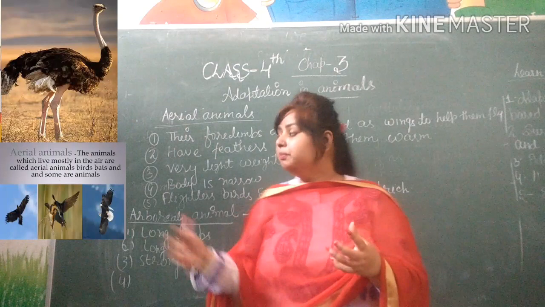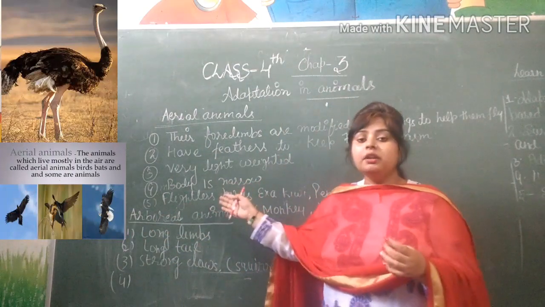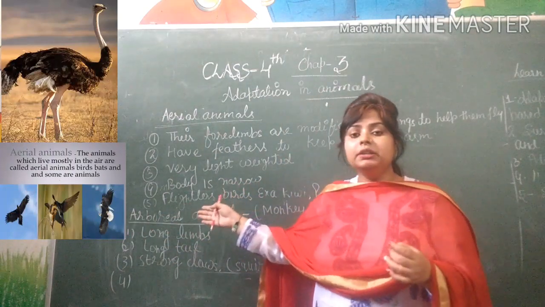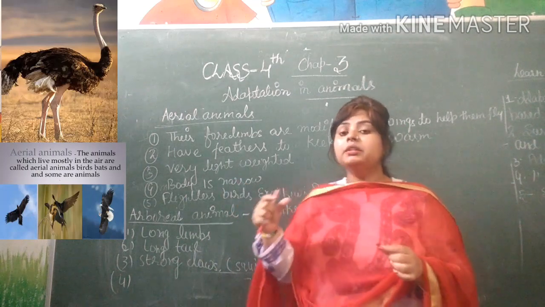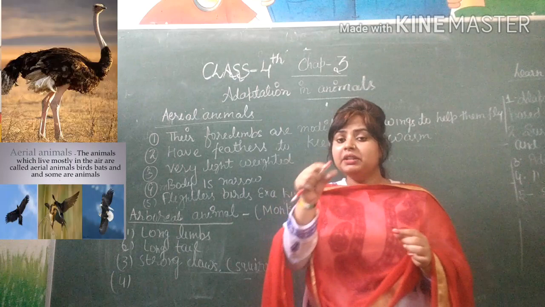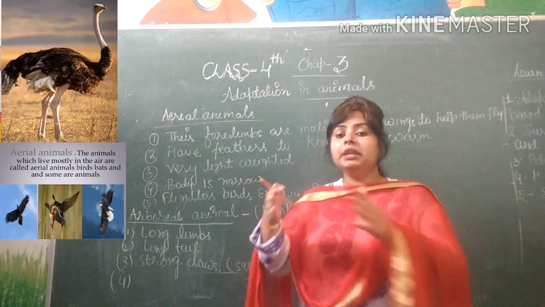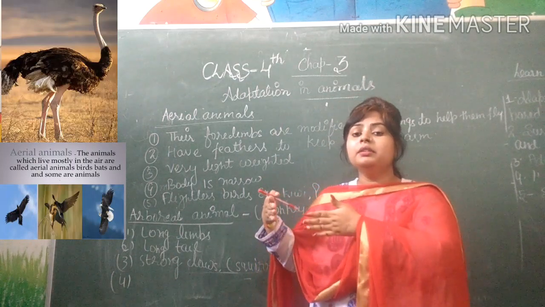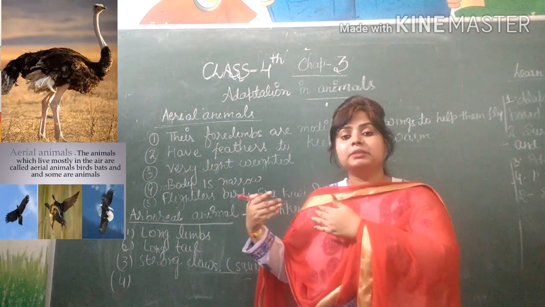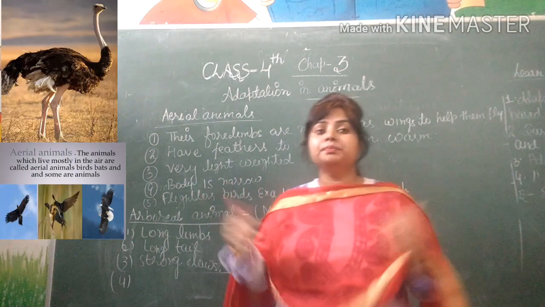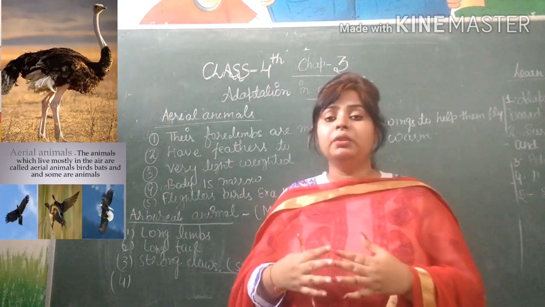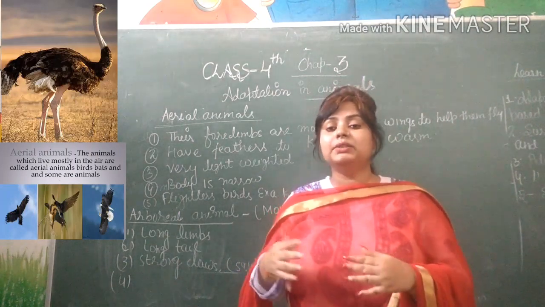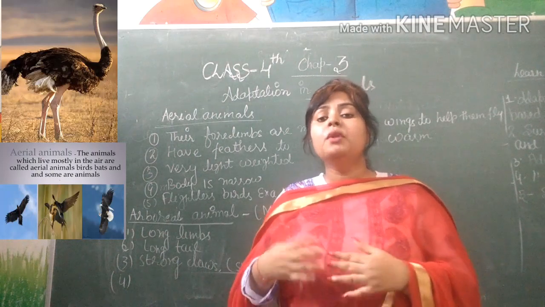If you look at this picture of a bird, it has a very narrow starting point. Narrow means a very sharp point, and they are broad in the middle and last portion, because the streamlined body shape helps them to fly.